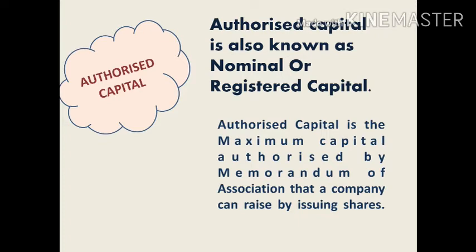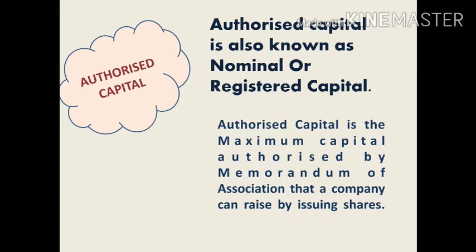The company pays a stamp duty on the amount at the time of incorporation. When the company gets the incorporation certificate, at that time the company has to mention the capital amount in the capital clause of the memorandum of association. So at that time they have to pay some stamp duty for this registration process. So authorized capital is a registered capital which is mentioned in the capital clause of the memorandum of association.